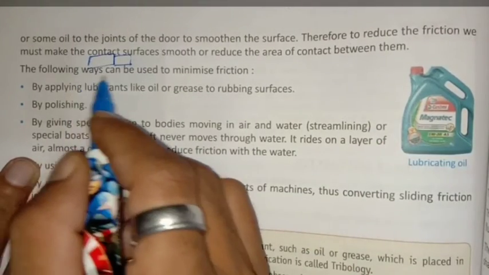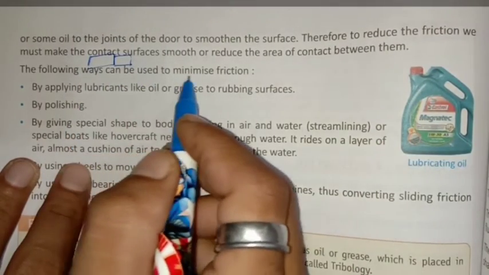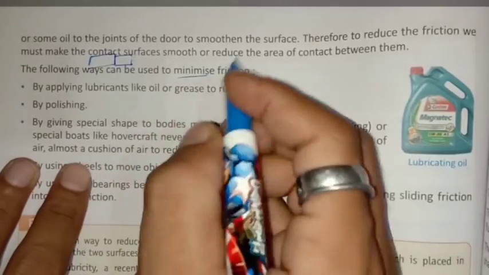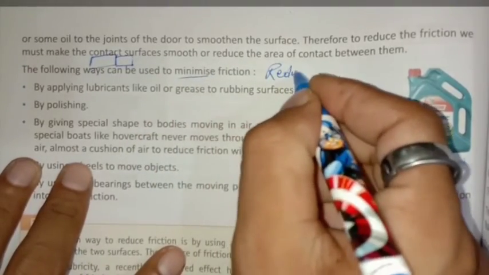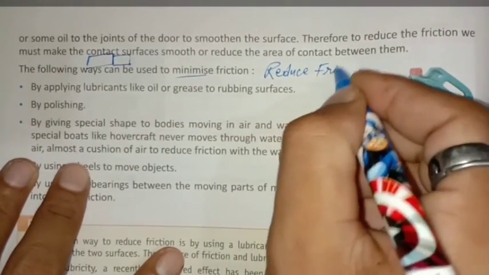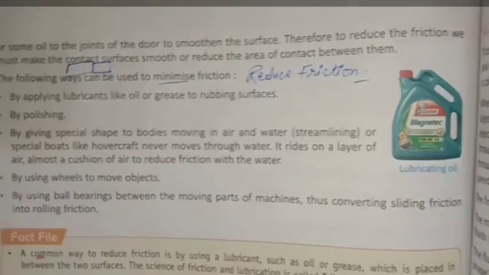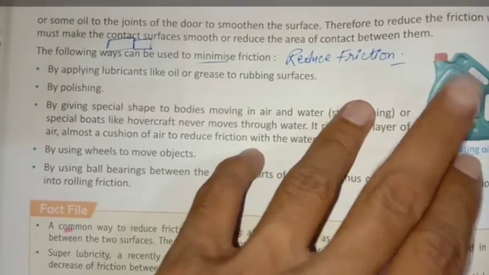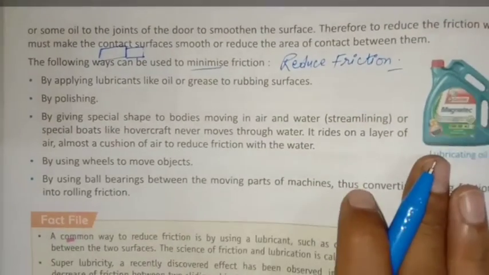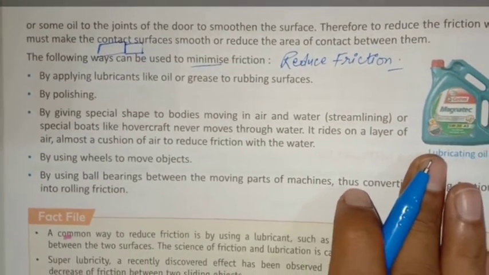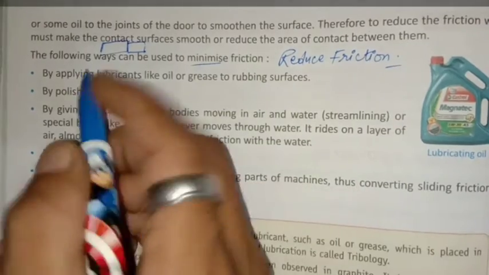The following ways can be used to minimize friction. Minimize means reduce friction. As in automobiles and vehicles, engine oil is used because the machine parts rub when they are in contact.